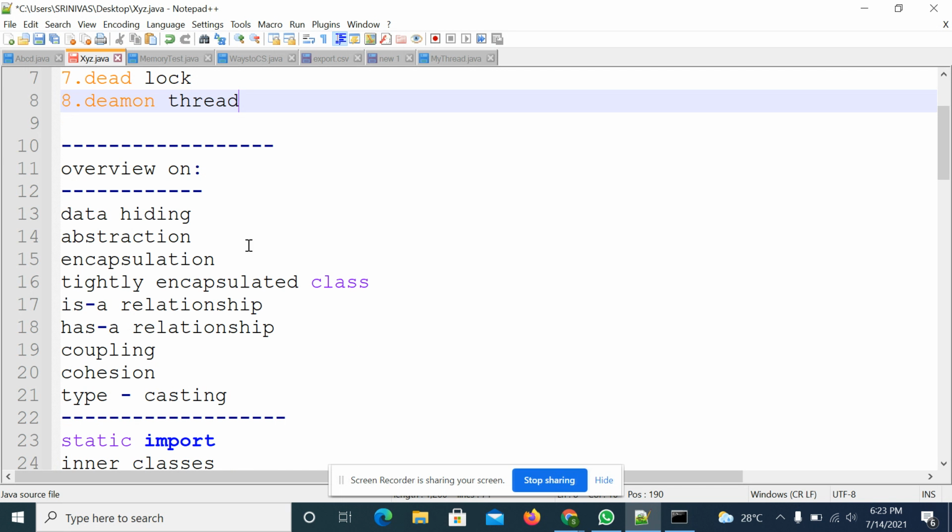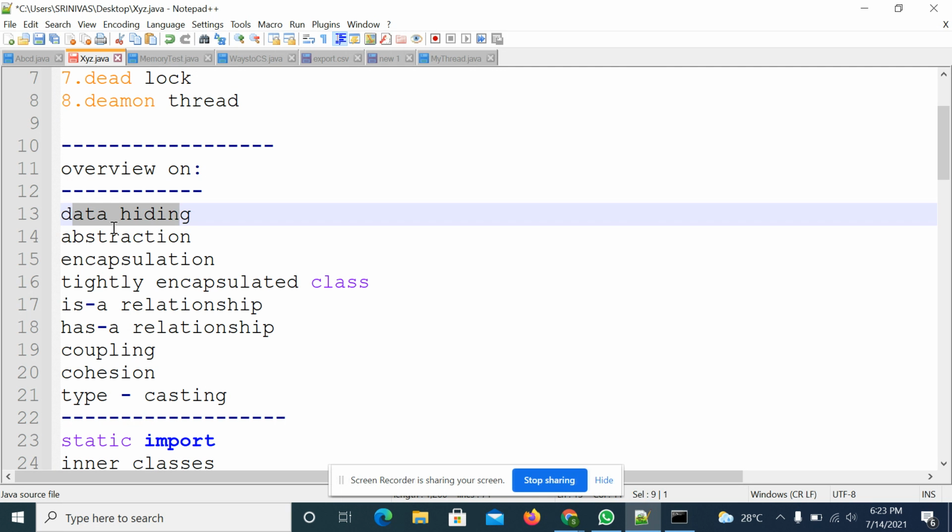I already covered these points, but I didn't keep the heading for OOPS concepts. OOPS concepts like data hiding, abstraction, encapsulation. I did cover inheritance, which means an is-a relationship. If you are creating an object, what is it called? If you are inheriting it, what is it called? There is an is-a relation and a has-a relation.